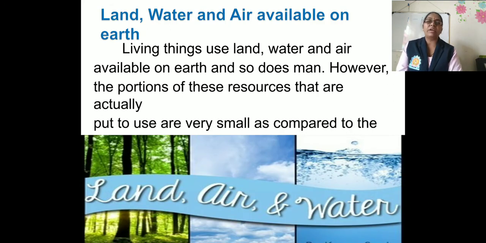Then we know that land, water and air are available on earth, and so does man. However, the portion of these resources that are actually put to use is very small compared to the whole earth.